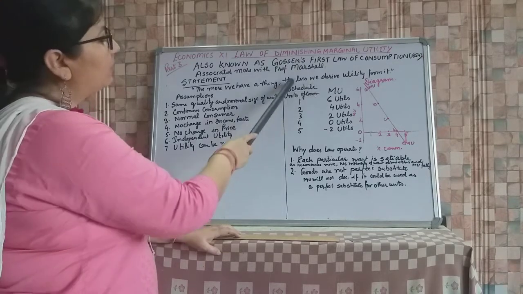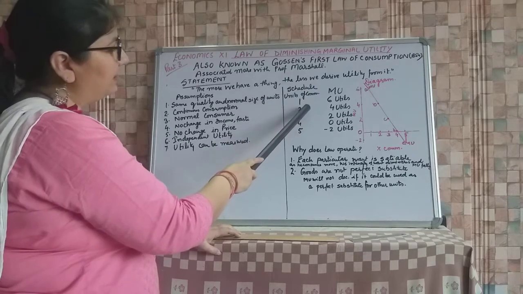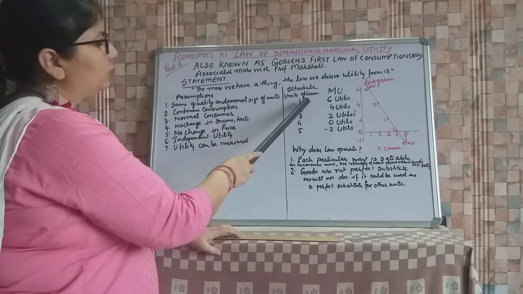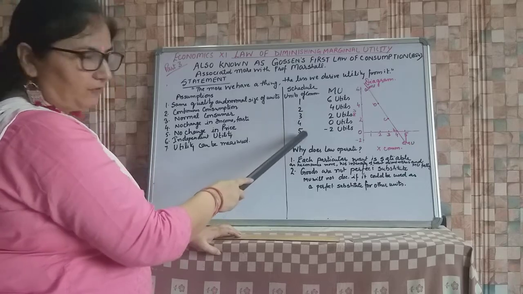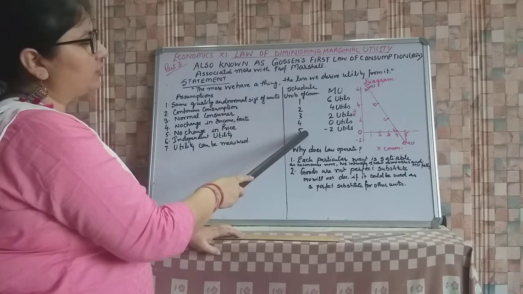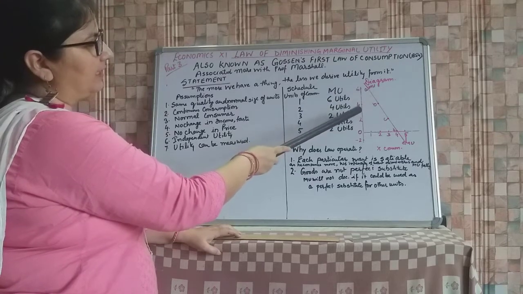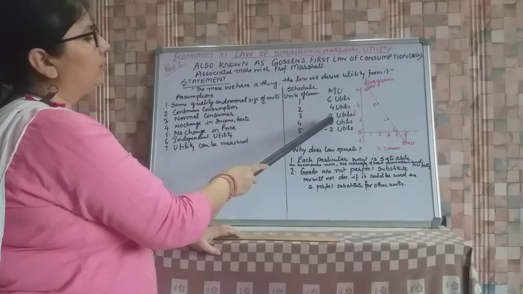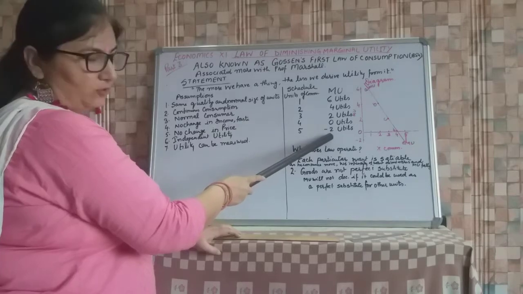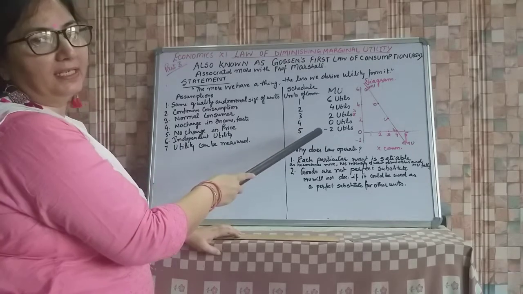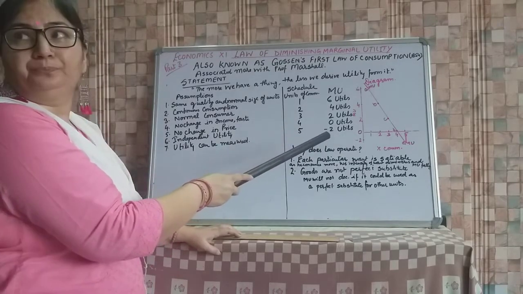Okay. Now for this we can make a schedule, and we are assuming we are consuming 5 units of a commodity. Then MU will be, also hypothetically, 6, 4, 2, 0, minus 2. In my previous video, I told you the relationship between TU and MU.